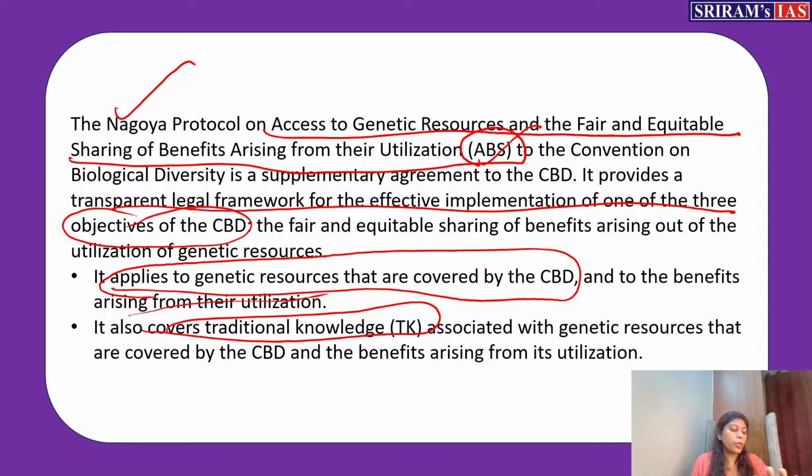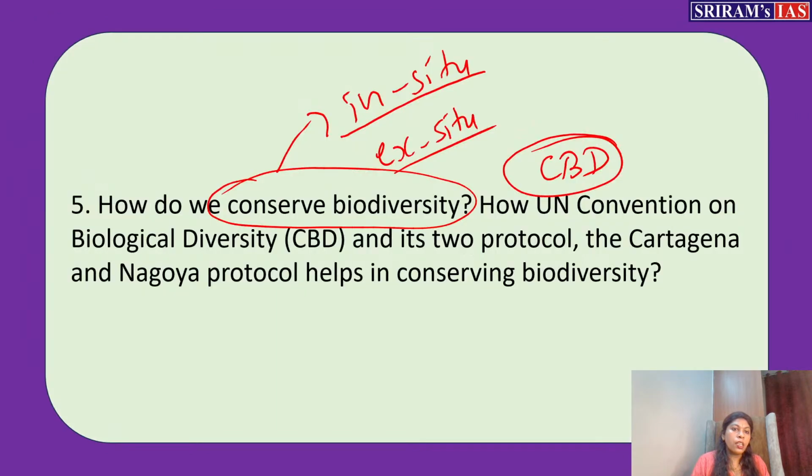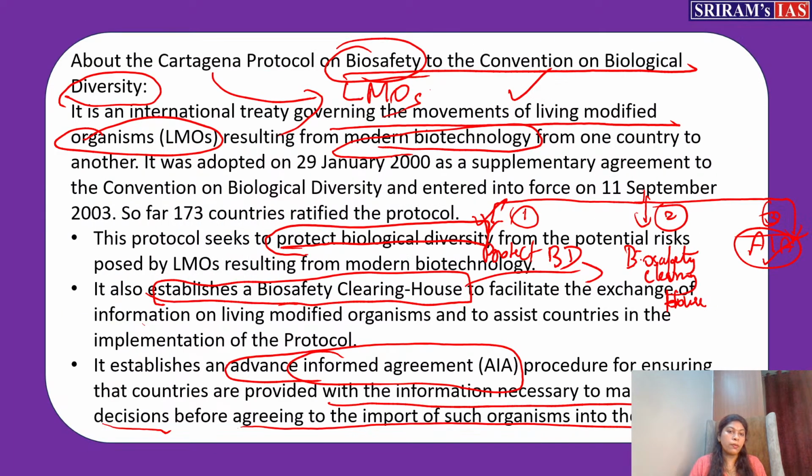This way you have to complete your answer when this question is asked. Because they are asking specifically, mentioning even the Convention on Biological Diversity along with the two protocols. Even if they are asking about the Convention on Biological Diversity, we have to write about it. Then we have to touch on the Cartagena Protocol in a small paragraph, and then the Nagoya Protocol also, because they are part of this convention only. Then come to the next question.